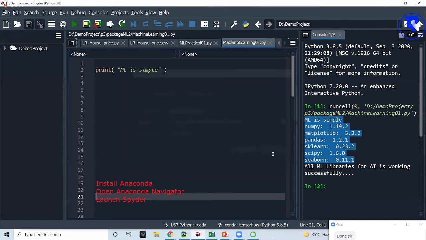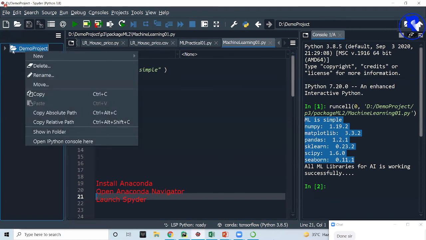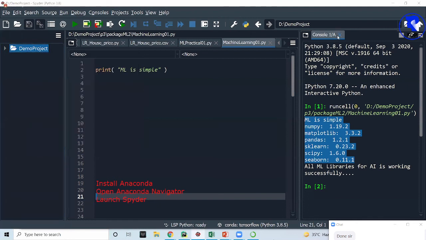Here you can see that I have created a project and the name of the project is demo project. Whatever project you create, you can see on the left hand side. So the first step is create a project. Now the second step is inside the project, right click on the project.